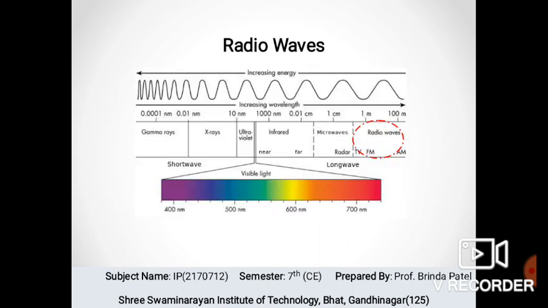Now the next is radio wave. The major application of radio wave imaging is in medicine and astronomy. In medicine, radio waves are used in magnetic resonance imaging, which is also known as MRI. This technique places a patient in a powerful magnet and passes radio waves through his or her body in short pulses.